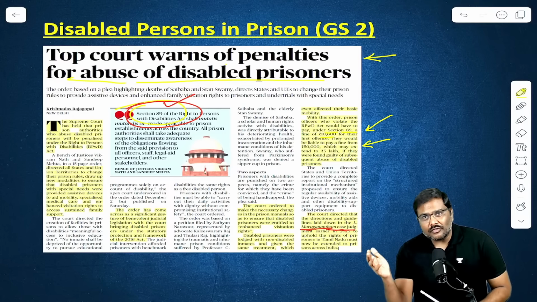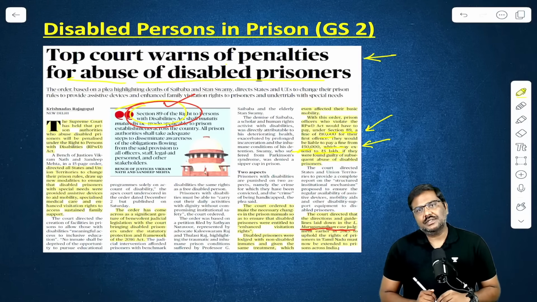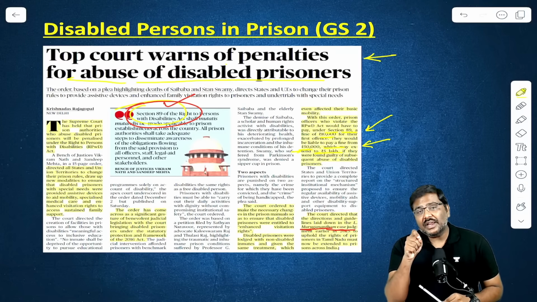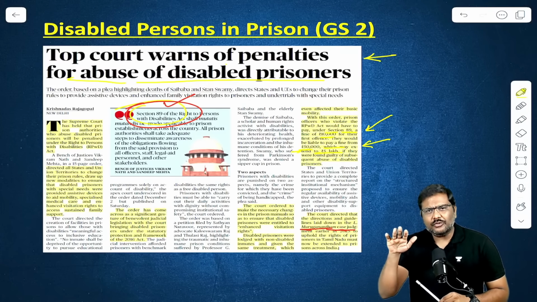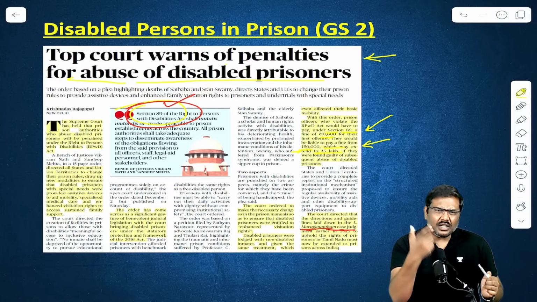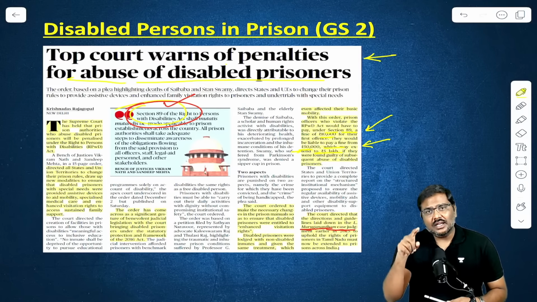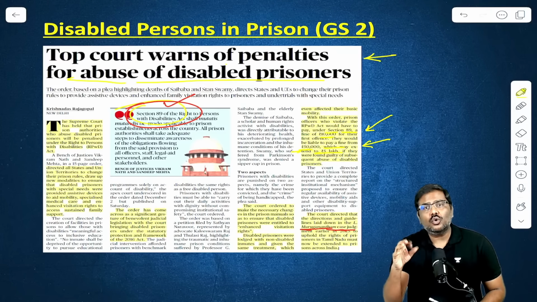For subsequent violations, the amount can increase from 50,000 rupees to even 5 lakh rupees. So this is the order issued by the Supreme Court of India. Now the prisons across India will have to implement the guidelines. It is basically a recognition of the rights of persons with disabilities by the Supreme Court across all the prisons throughout India.